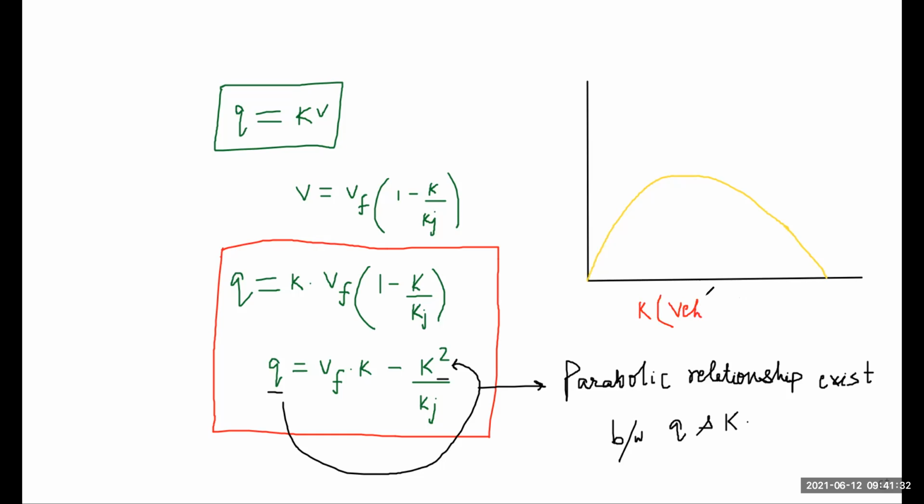On the y-axis we have traffic flow or traffic volume, so our q value is given in vehicles per hour. So we derive a relationship between q and k as a parabolic relationship.